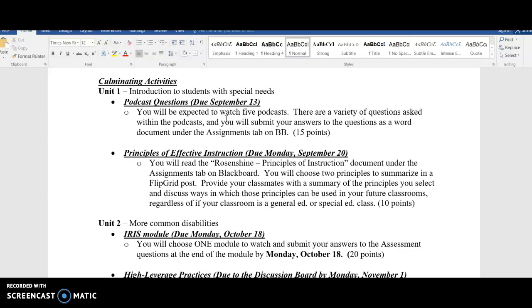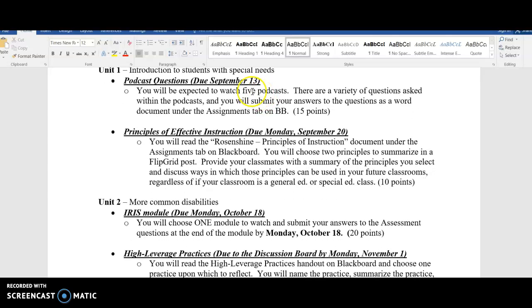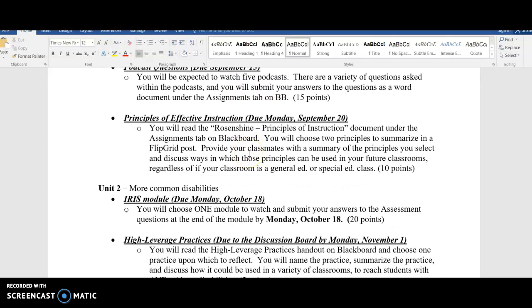There are a variety of questions asked within the podcast, which I have in a Word document for you. And so you will simply watch, listen, pay attention to the podcast, and answer those questions and submit that. And here are your due dates again, which are also on the calendar, and they're also on the last page of the syllabus that I'm going to show you in just a second.